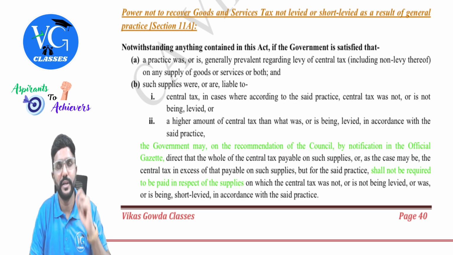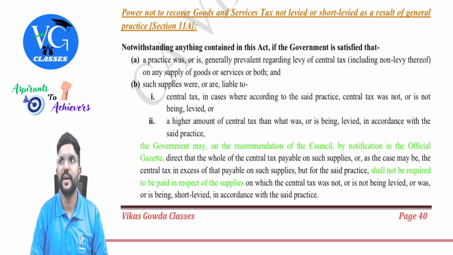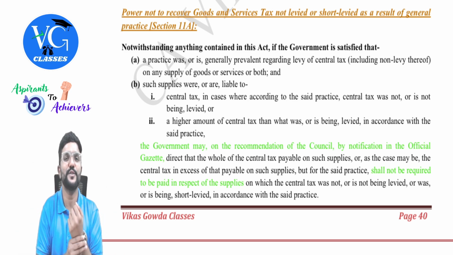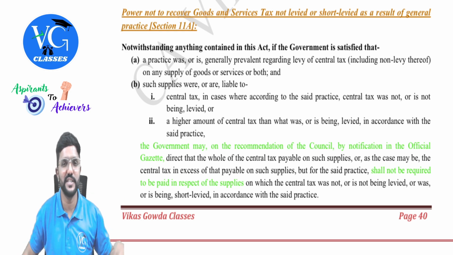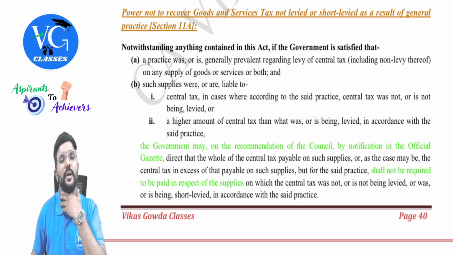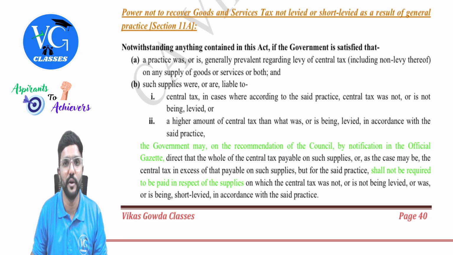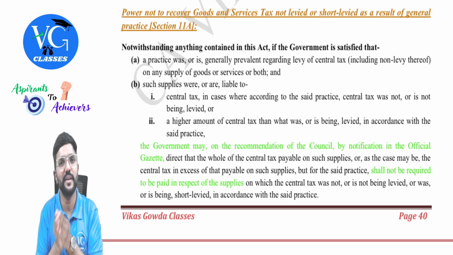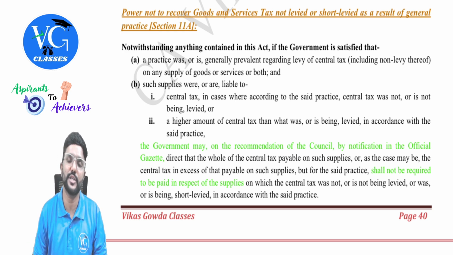Is that clear? Actually, a few months back, there were notices served on bakery owners in Bangalore and many other small vendors also, telling them you have received more than 20 lakh, 40 lakh, so you're supposed to get registered under GST, and till now you have not registered under GST, so you're supposed to pay so much GST along with interest, late fee, penalty, so many crores together. Notices were served, and all these bakery owners and small vendors were like, sir, what do we do? Even if I sell everything I own, I will not be able to pay so much. So they requested the government. Later the government told, okay, we will waive it off. But from now, please register under GST and start paying GST.